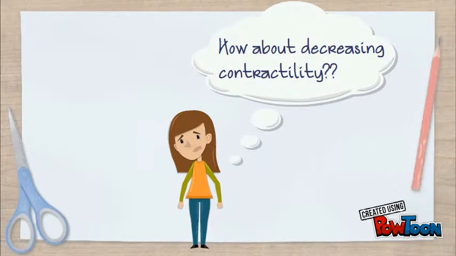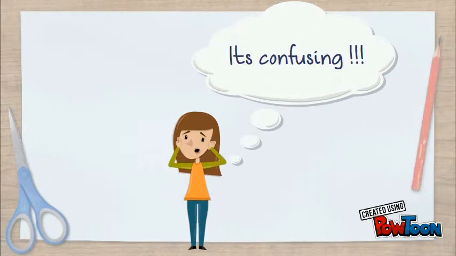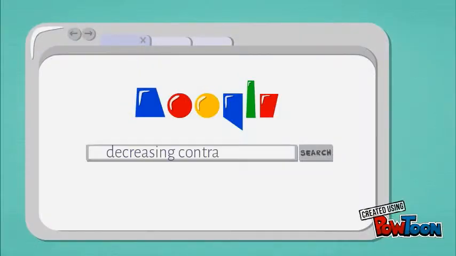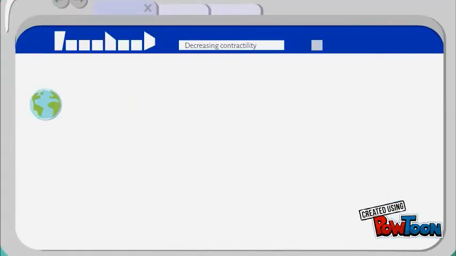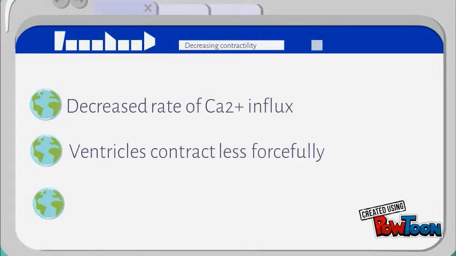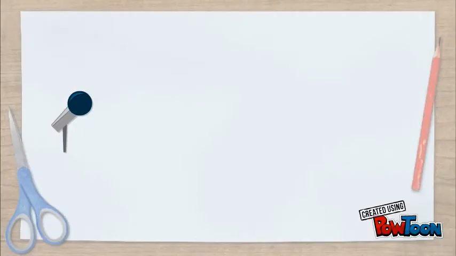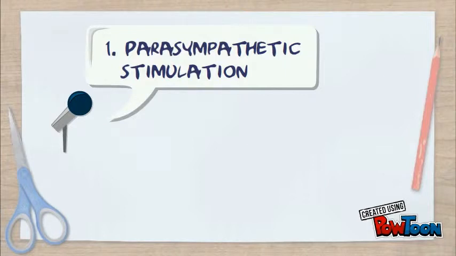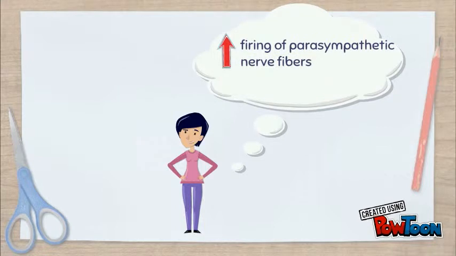How about decreasing contractility? When the rate of calcium ion influx decreases, the ventricle will contract less forcefully. The stroke volume ejected is lesser. The first factor is the parasympathetic stimulation. When we increase the firing of the parasympathetic nerve fibers, the contractility will decrease.